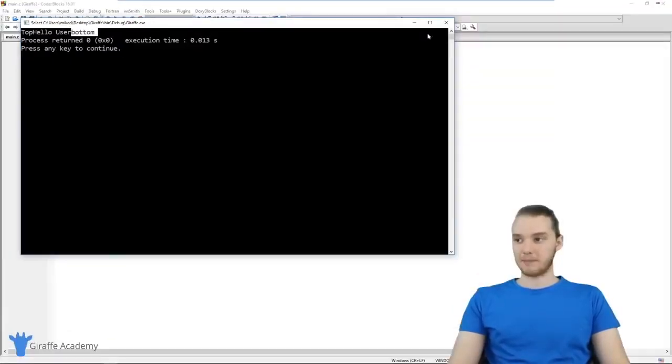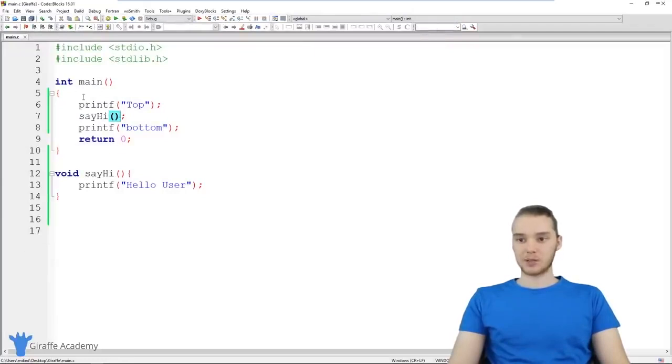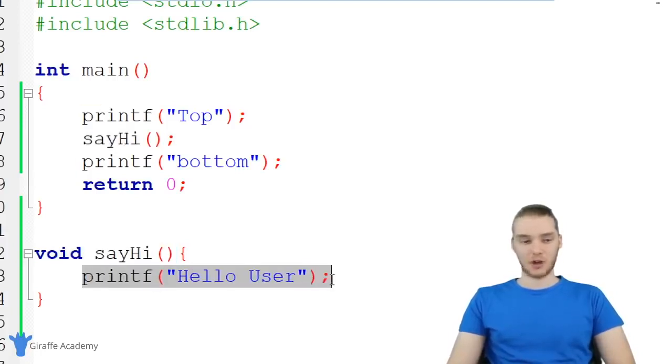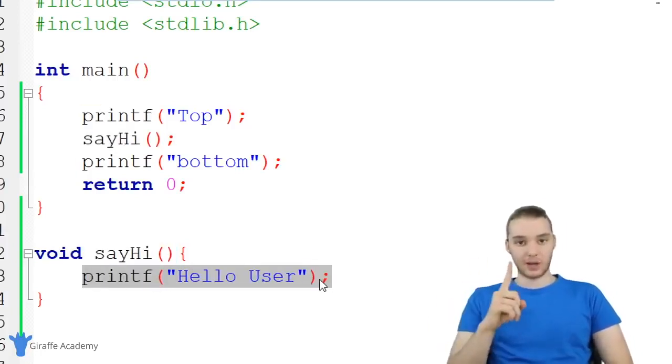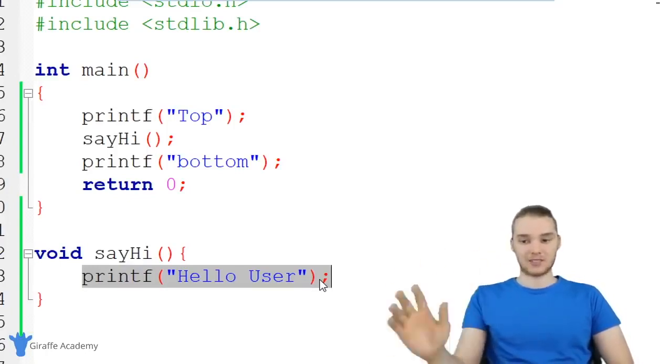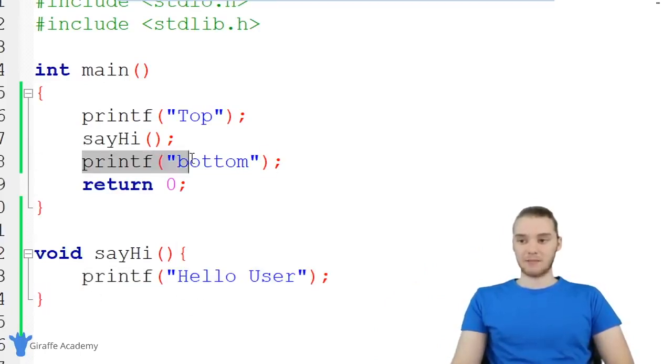And this might have looked a little bit better if I put new lines, but essentially what's happening is when C goes to execute this program, it's going to execute this first line of code, printf, so it's going to print out top. Then we're telling C that we want to call the say hi function. C is now going to jump over here to the say hi function, and it's going to execute all of the code inside of here. So in this case, we just have one line of code, but I could put any number of lines of code inside this function. If I had like 5 lines of code, it would execute all 5 of those lines of code. Then it's going to jump back up here, and it's going to move on to the next instruction. So that's kind of how that works.